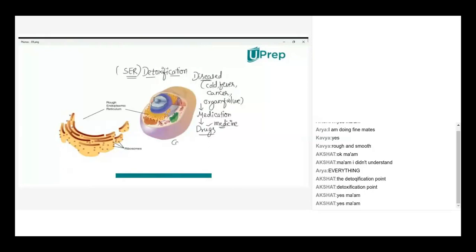So here, when you take any medication, when a person is unhealthy, in such a condition, when you are taking drugs, I'm assuming a cancer patient over here. When a cancer patient is taking a drug, the drug not only controls the cancer, but also shows some side effects.